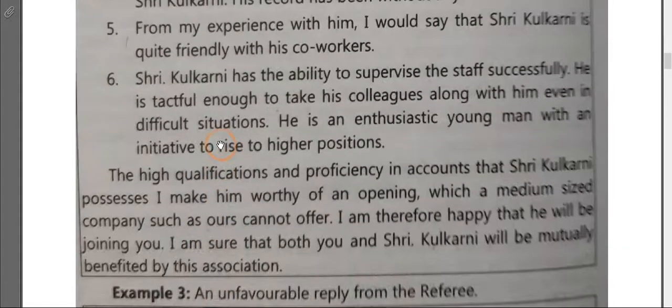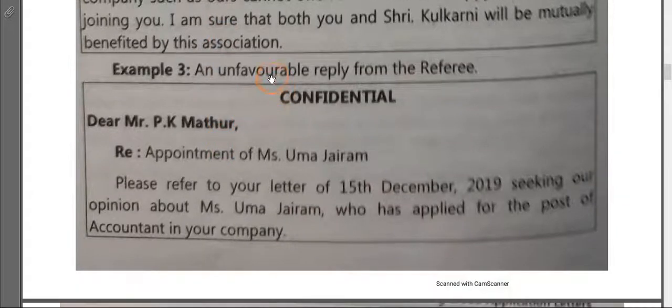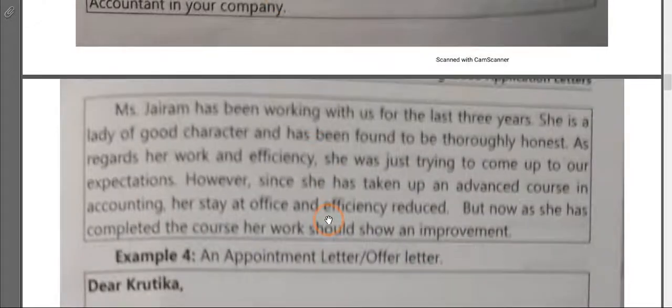And suppose this was a favorable reply, means positively the person has replied. But if you want to give an unfavorable reply, then again that also should be very confidential. Then you have to refer to which date they have written a letter to you asking about Uma Jairam. Then you can say Uma Jairam has been working with us for the last 3 years. She is a lady with good character. Children, even if it is an unfavorable reply, you cannot pass remarks on the person. That is not good. That doesn't show you as a good businessman. So you should say the person is of good character, honest, very hardworking and efficient.